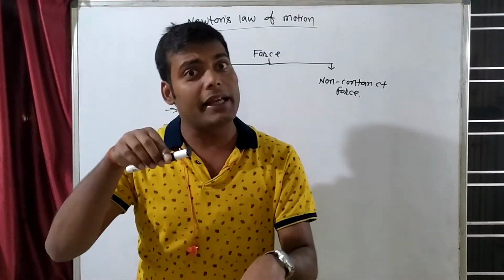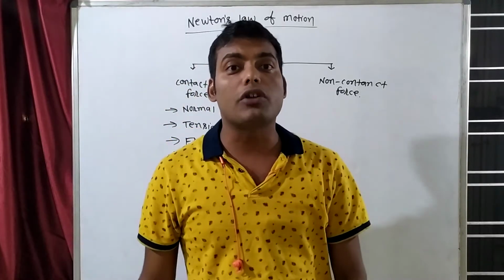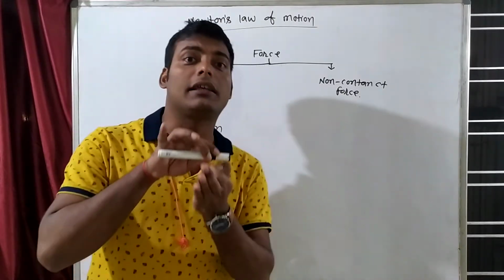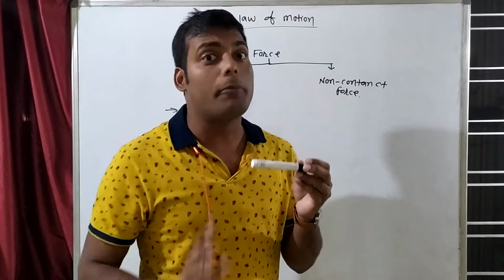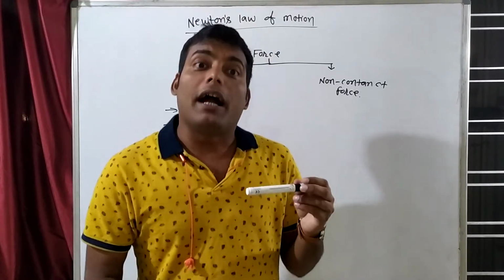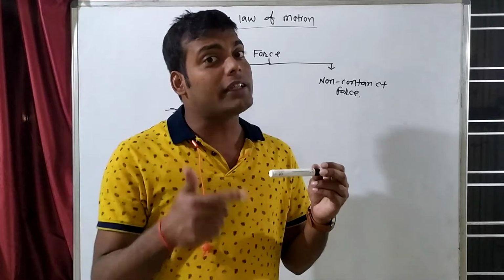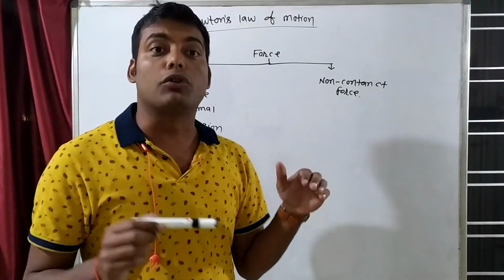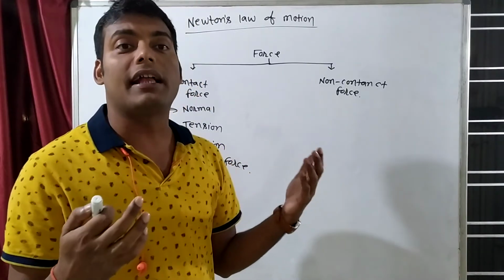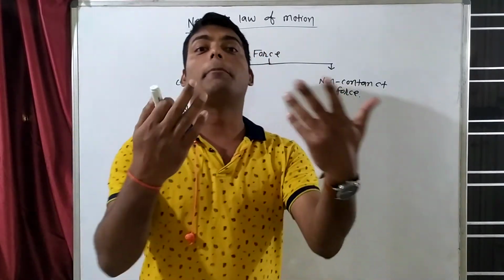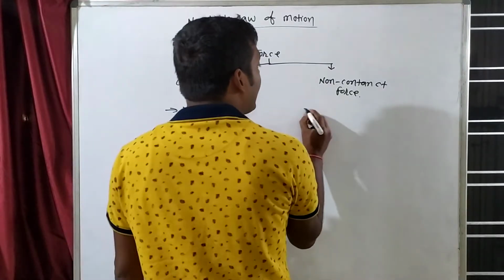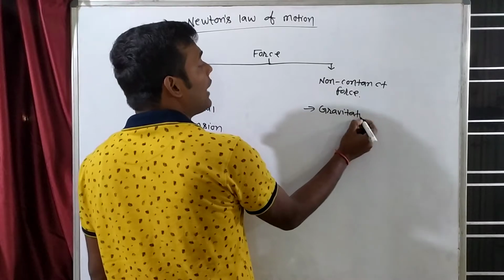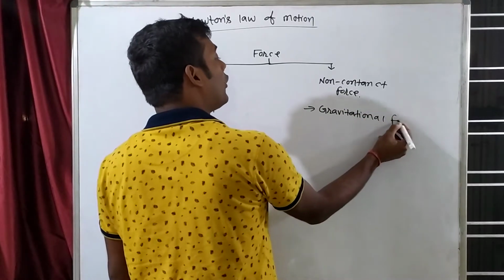Still, without having a direct contact, Earth can apply force on this object. Am I right? Without having a direct contact between Earth and the marker, Earth can apply force on the marker. If Earth can apply force on the marker without having a direct contact, then we will say that this is a non-contact force. Non-contact force means without having a direct contact, one object can apply force on the other object. That means, can we write that gravitational force is a non-contact force?